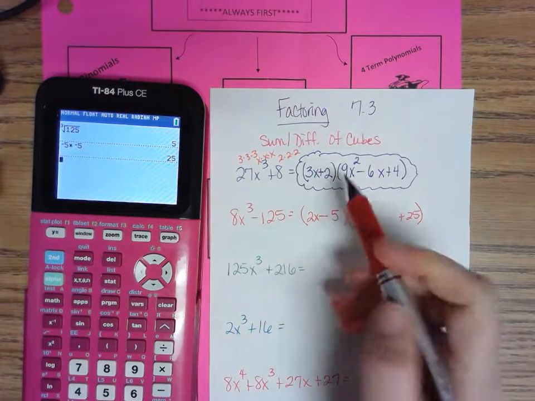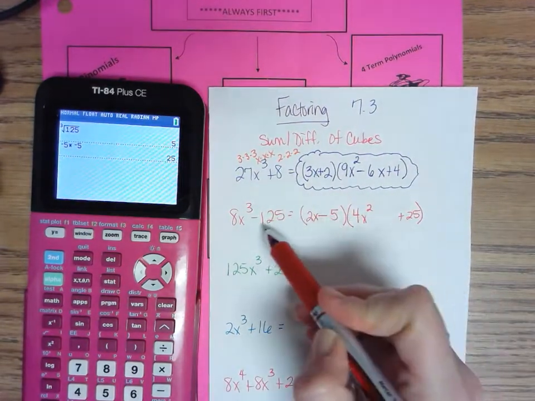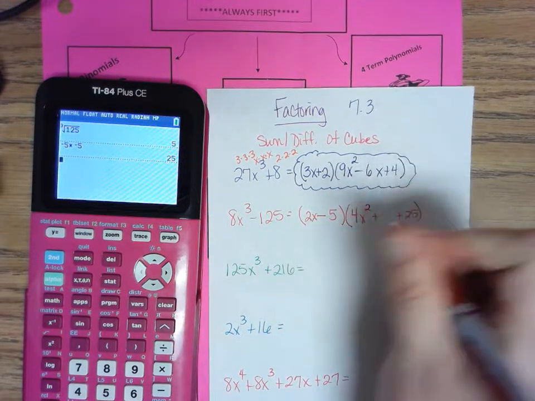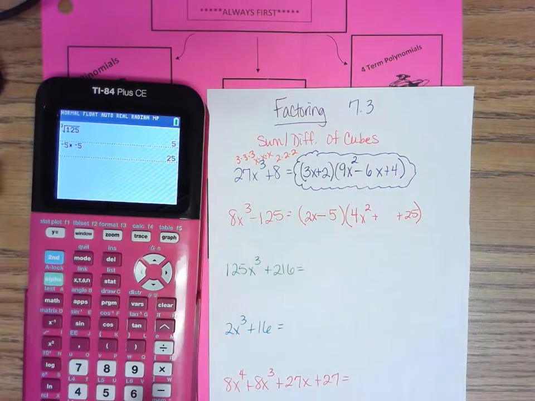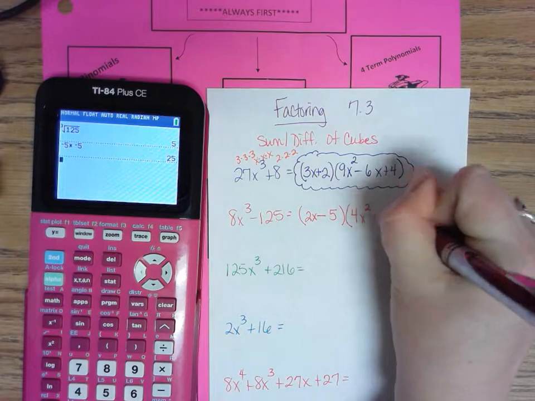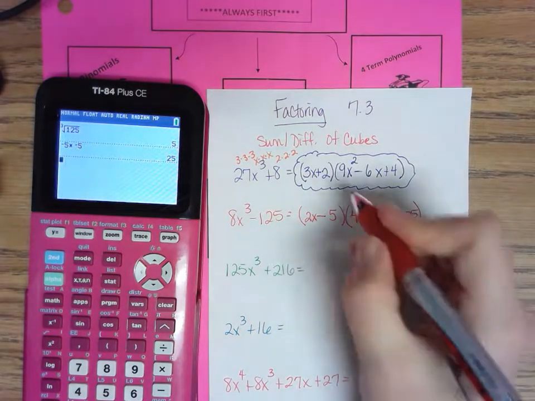So what changes is the first parenthesis was a plus. Now my first parenthesis is a minus. And then I do the opposite sign here. It was a minus, now it's a plus. And I multiply these two together. 2x times 5 is 10x. And I am finished.